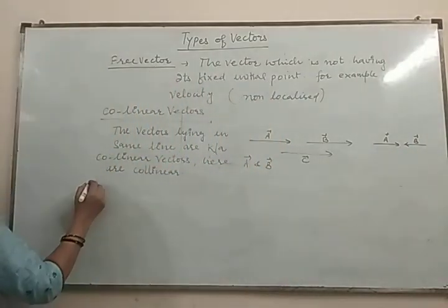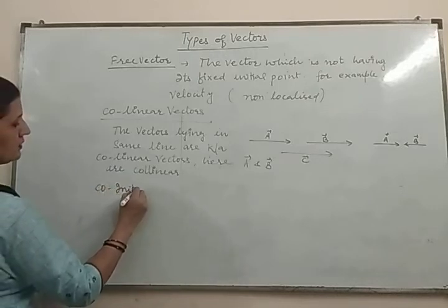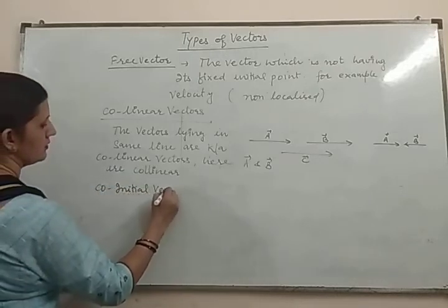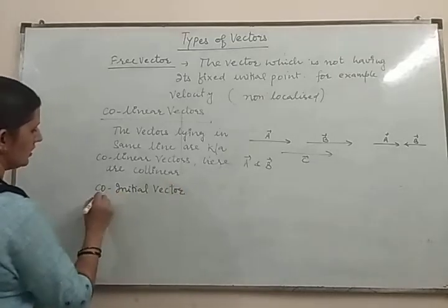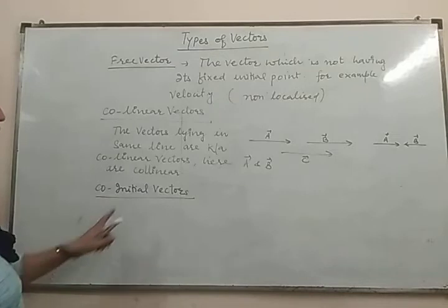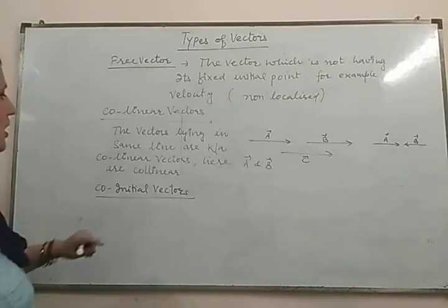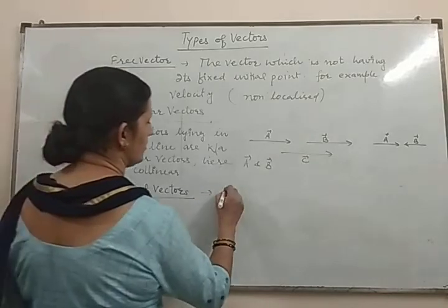And the next one is the co-initial vector. Co-initial vectors, as the name suggests, are vectors which start from the same point.